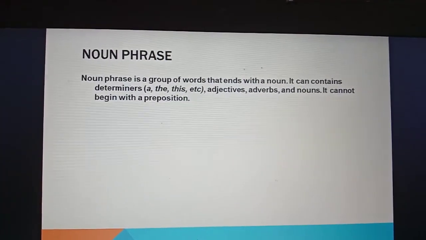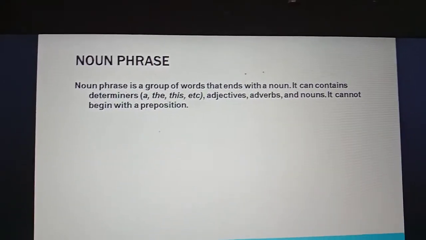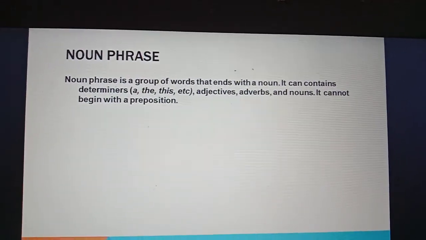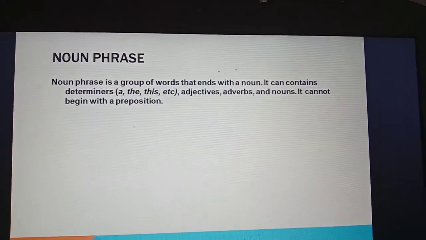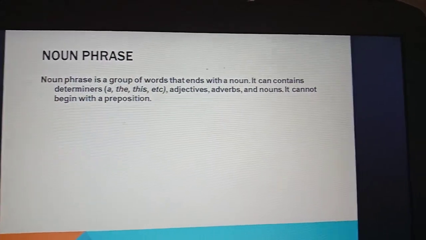This video is about countable and uncountable nouns. A noun phrase is a group of words that ends with a noun. It can contain determiners (the, this, etc.), adjectives, adverbs, and nouns. It cannot begin with a preposition.